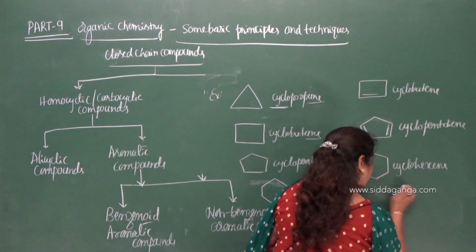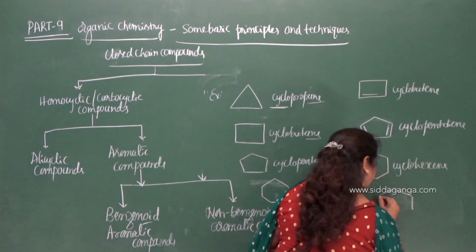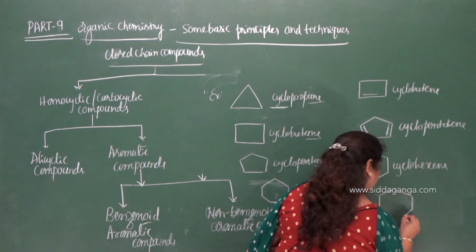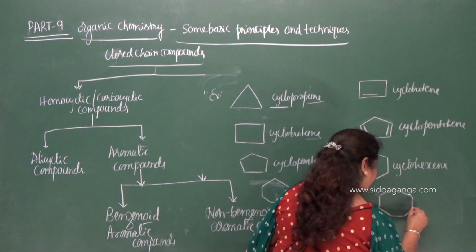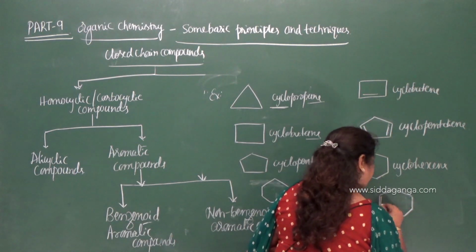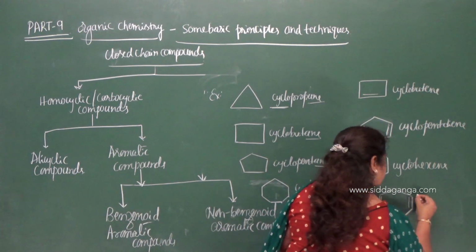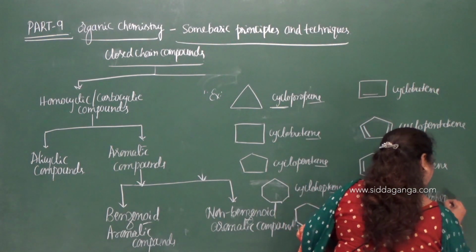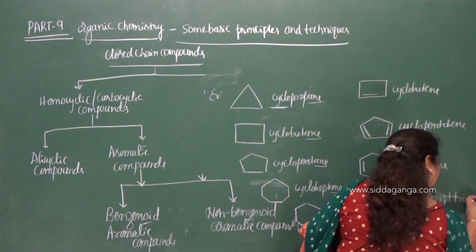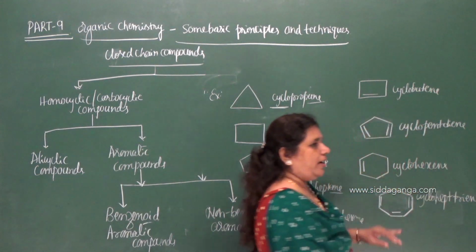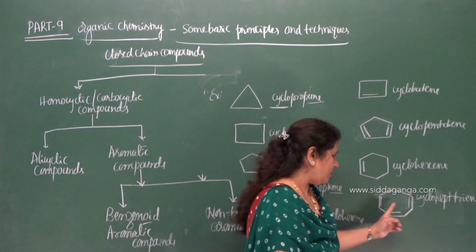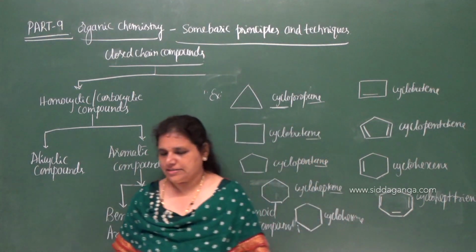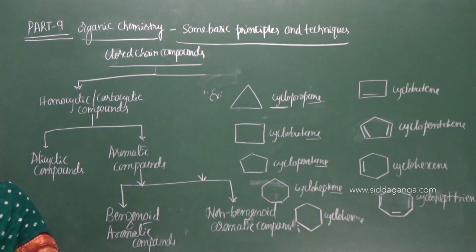And one more example is cycloheptatriene. Why is it triene? Because there are 3 double bonds inside the closed chain of carbon atoms. So these are the examples for alicyclic compounds.